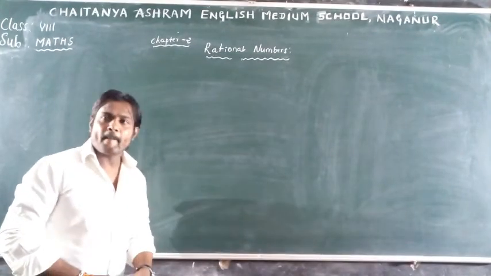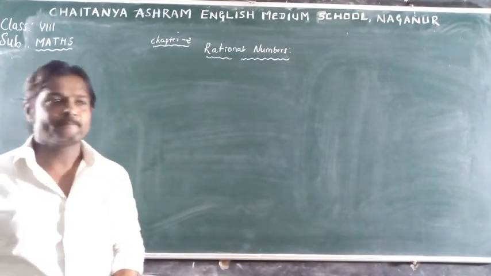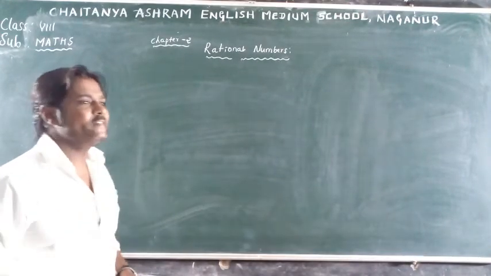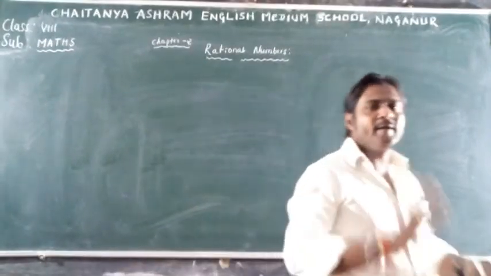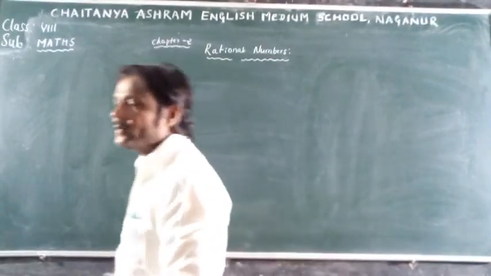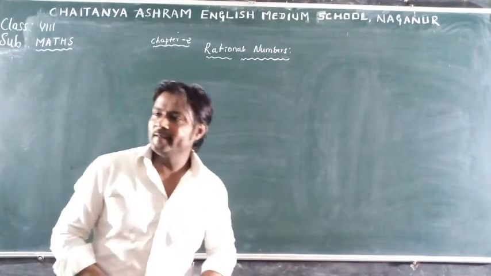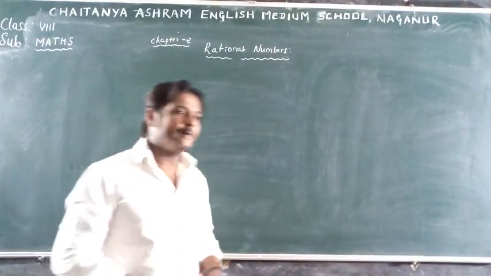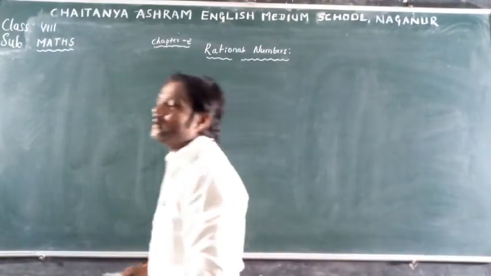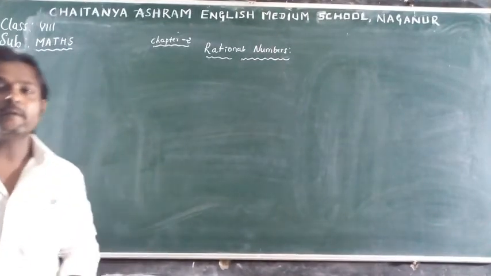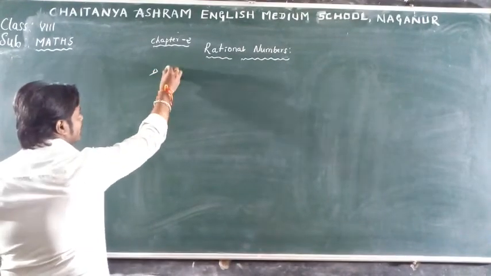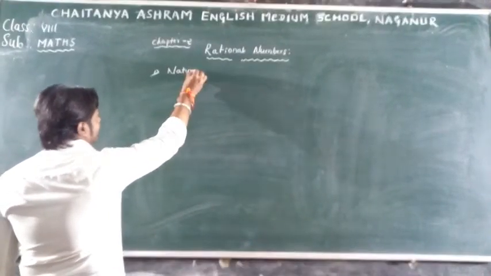So the first category of numbers is counting numbers. The numbers which we are able to count in our day-to-day life, what is the name of such numbers? Anyone? We can count those. Yes, very good. Such numbers are called natural numbers. So the first classification of system of numbers is natural numbers.